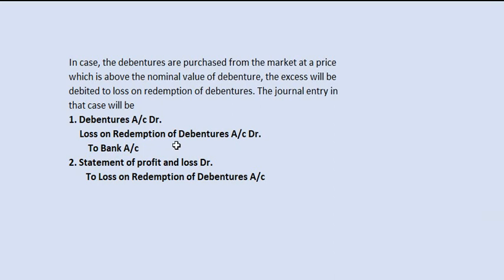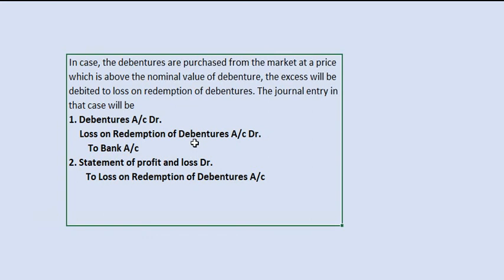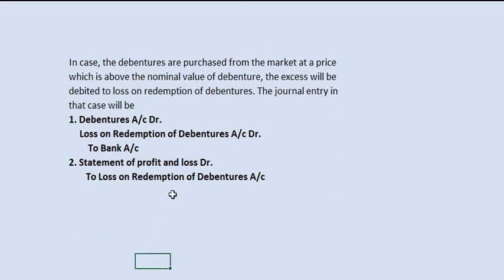The journal entry will be: Debentures account debit, loss on redemption of debentures account debit, to bank. The loss is debited. On transferring this loss, statement of profit and loss account debit, to loss on redemption of debentures. The loss on this debenture redemption is to be transferred to the statement of profit and loss.